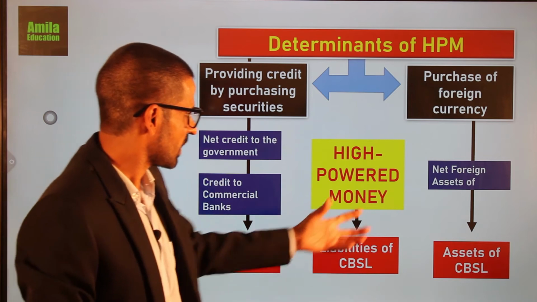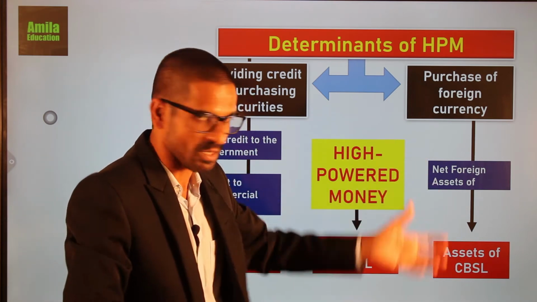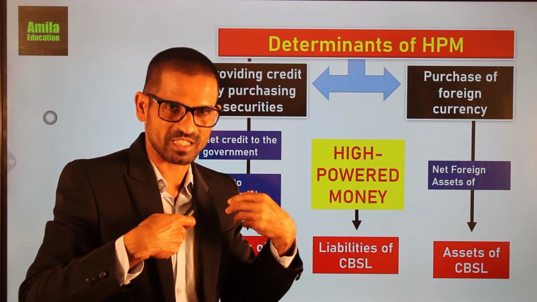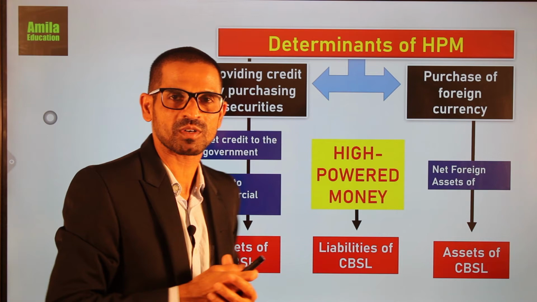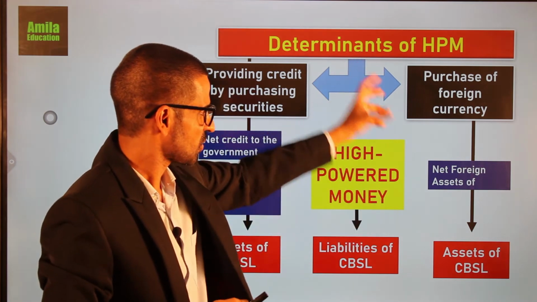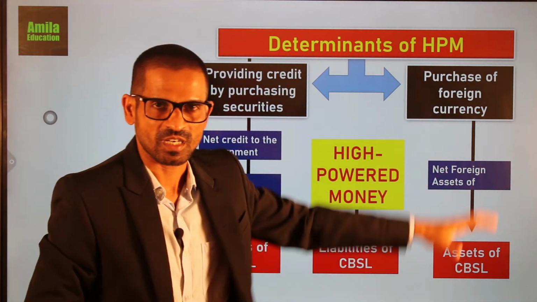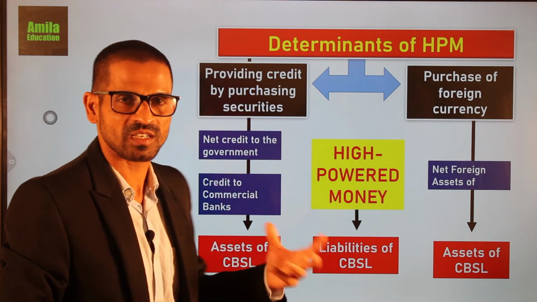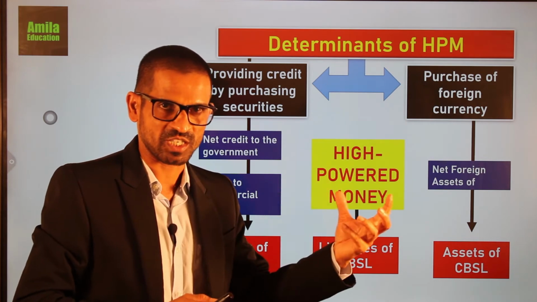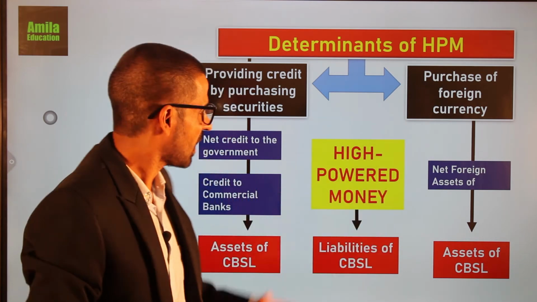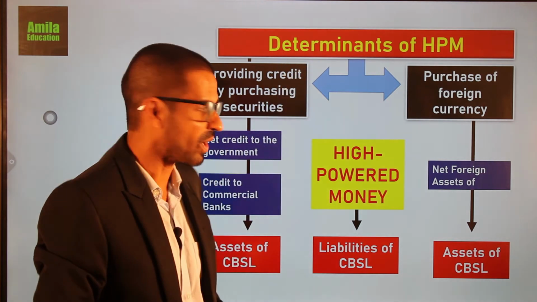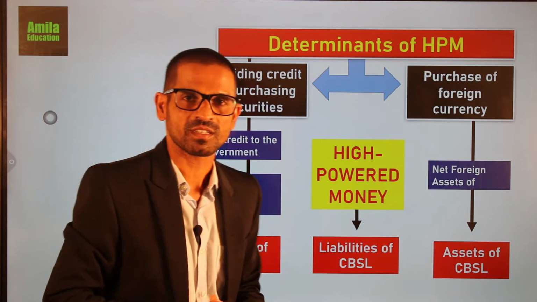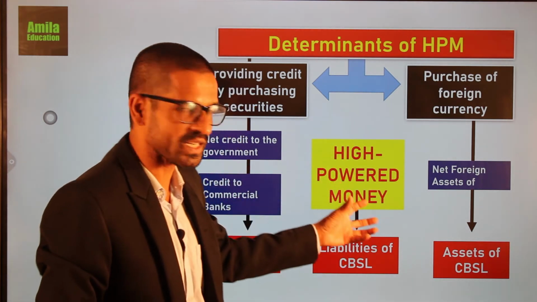Right. So the amount of high-powered money will be determined based on the amount of foreign currency purchased by the central bank. So these are the determinants of high-powered money. In the central bank balance sheet, the assets of the central bank are the determinants of high-powered money, while high-powered money itself represents the liabilities of the central bank. What are they? So what are the liabilities of the central bank?